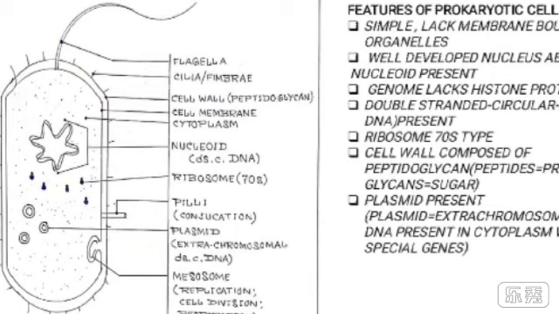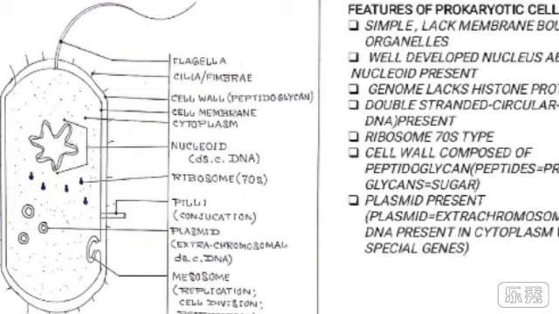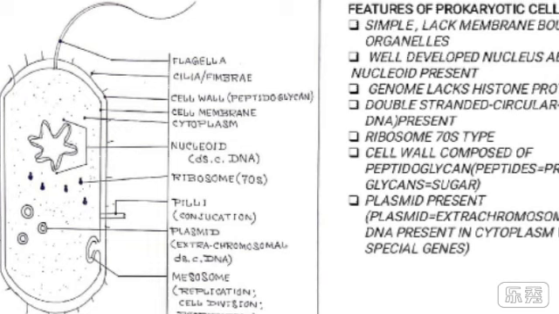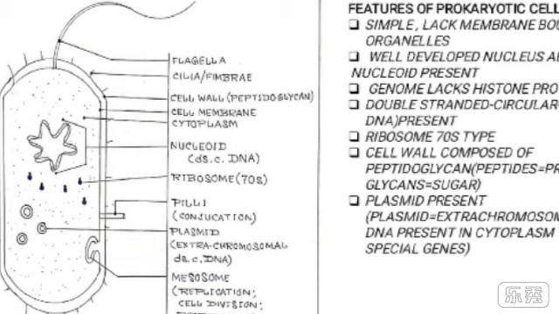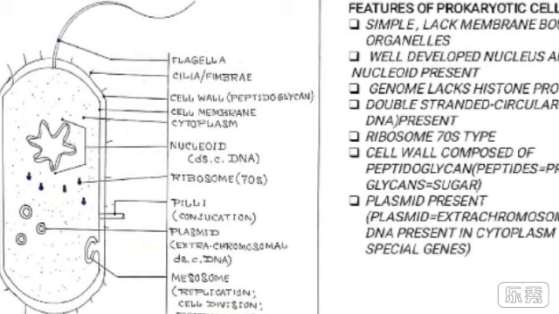Now, the outer layer or slime layer, also called the jelly layer, prevents the bacterium from desiccation, that is dehydration, and also helps to attach to the substratum. It may be present in some cases. The locomotory organs are present as the flagellum.